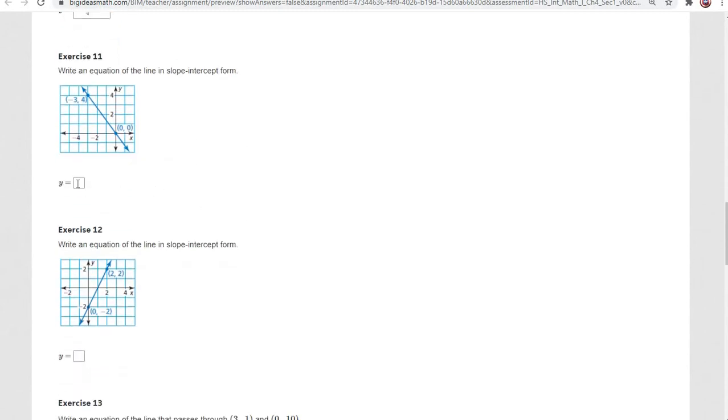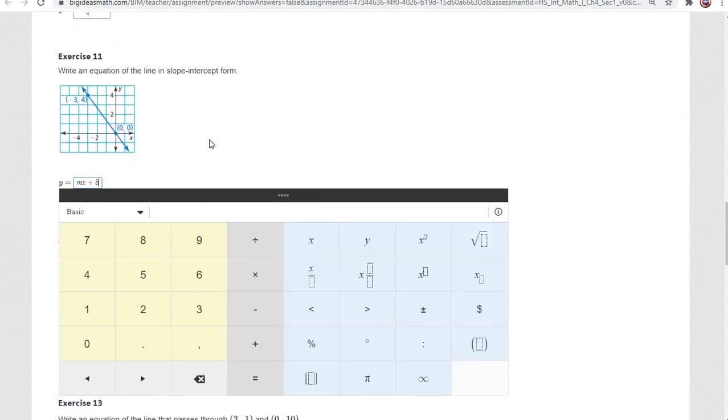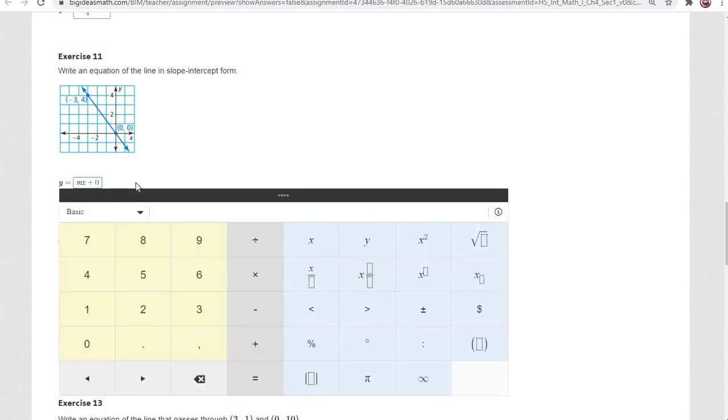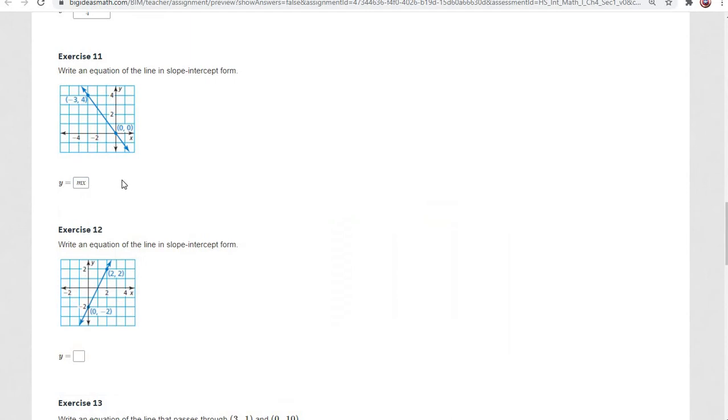All right, 2 more of these to do. Again, we could start with our y equals mx plus b. Here, the y-intercept is 0. So you can see the number matched with 0 on the x is also 0. So again, you could type in 0, or you can just get rid of it completely. You don't have to write it in if it's 0. We could just have our slope x.